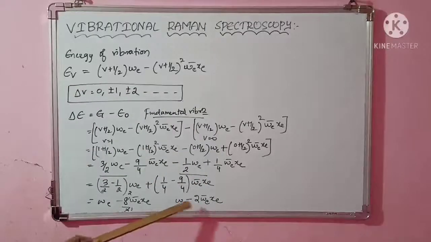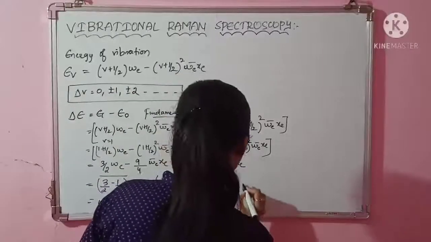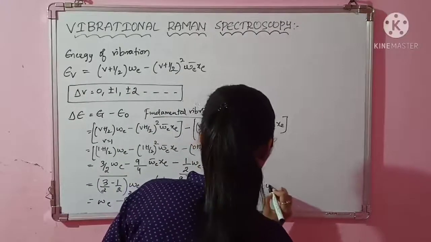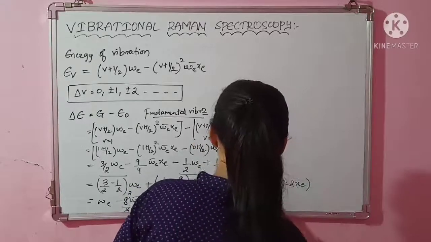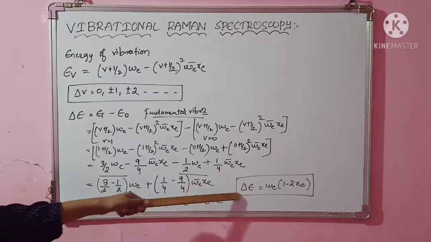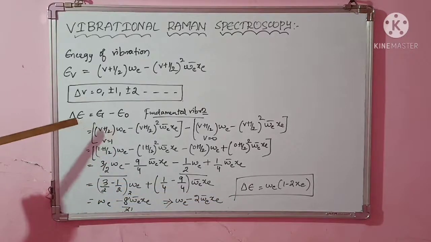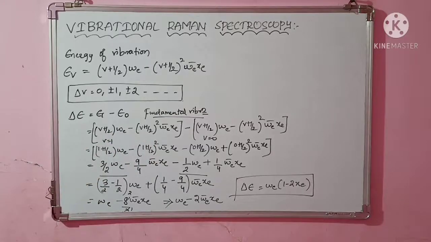So again what is common here? Omega E. Therefore what we can have? Delta E is equal to omega E bracket 1 minus 2 xc. Yes. Do you have this lastly? Omega E 1 minus 2 xc. So this is the energy difference for the first transition, that is 0 to 1. This is for fundamental vibration. Clear?